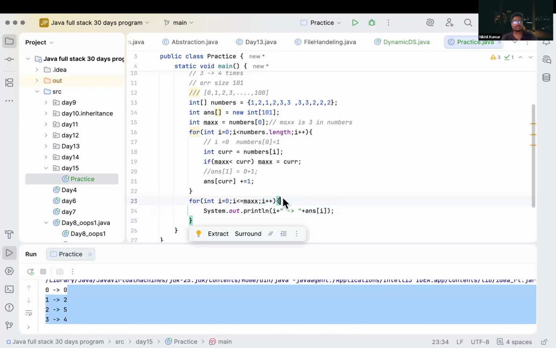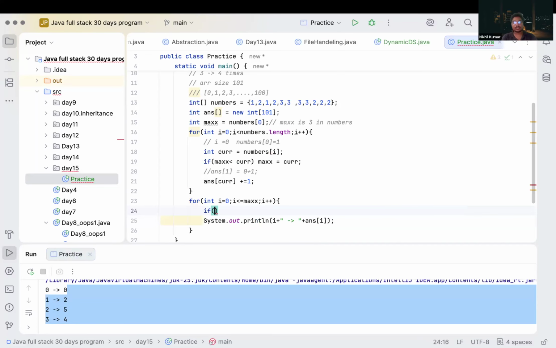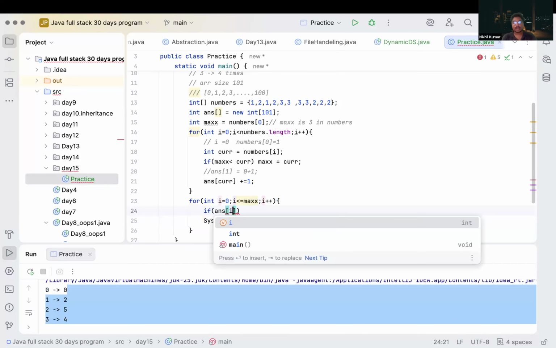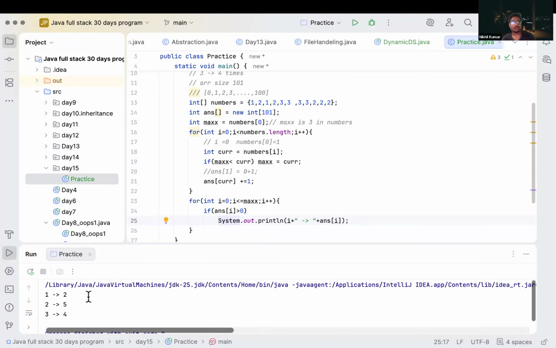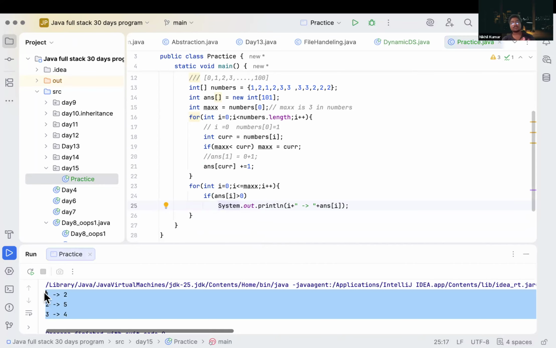Or we can also write a condition: if answer of I is greater than 0. Correct? If answer of I is greater than 0, then only print. So it will only print the values which have frequency. Like 0 doesn't have any frequency, so it will not print it. Correct? We can write it like this. So that's how we can count our numbers inside an array.